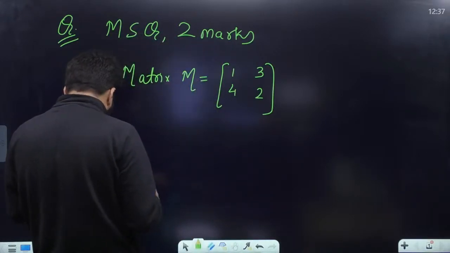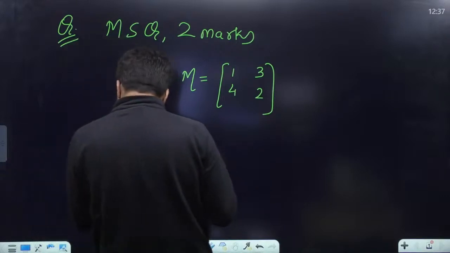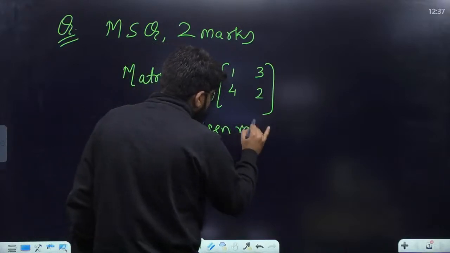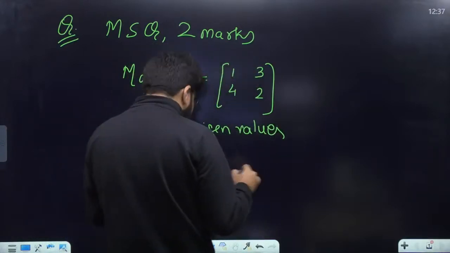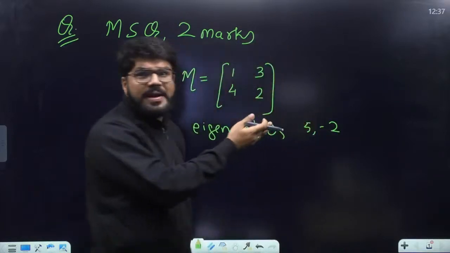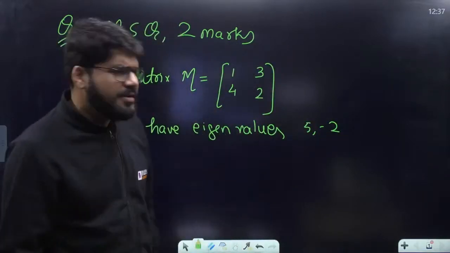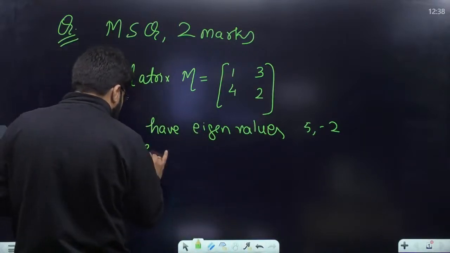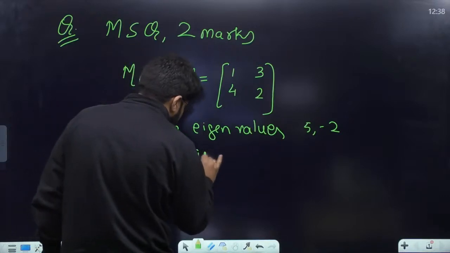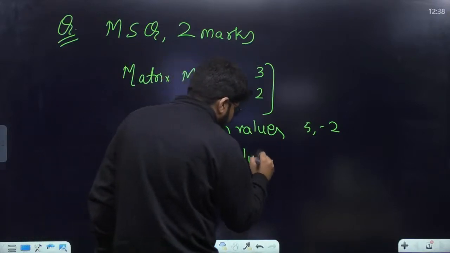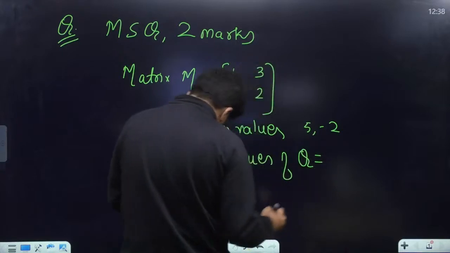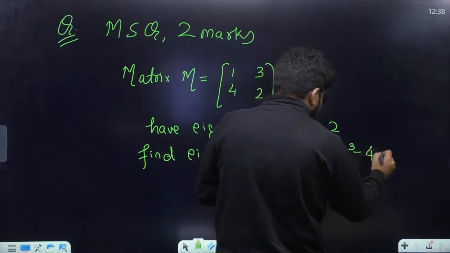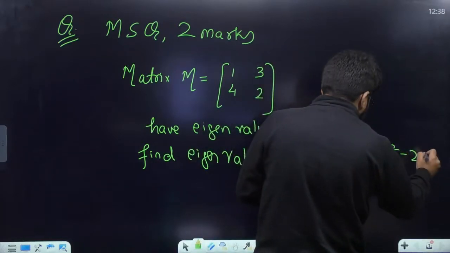The matrix is given to you as M equal to 1, 3, 4, 2. And it has the eigenvalues 5 and -2. I have tried to save your time completely. Everybody can calculate the eigenvalues, but the eigenvalues are given. The question is, find the eigenvalues of Q that is equal to M cube minus 4M square minus 2M.